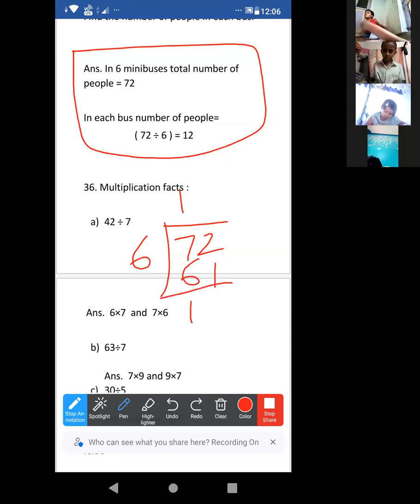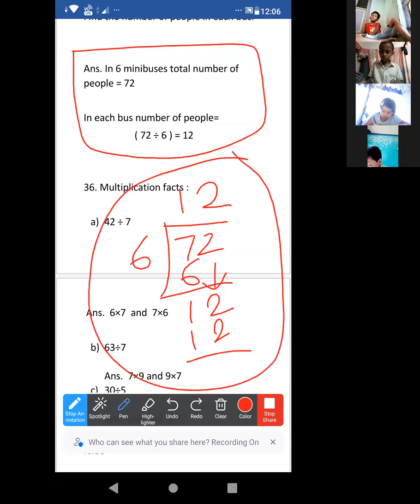It will be 1. These 2 will come. 6 twos are 12. Yes or no? Just do this division also in the right side of your copy. You have to show the division, otherwise marks may be deducted. So be careful.